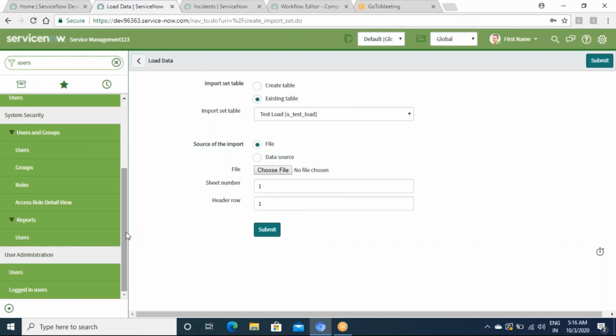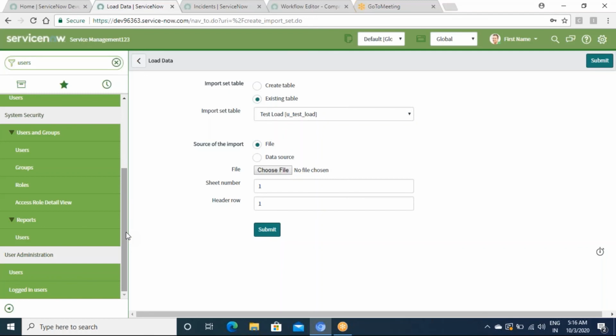So users, as in who are the various users in your organization, and then groups, like you will be a part of a group. Similarly, another person will be part of a group. And then there are roles, like admin is one of the roles. Then there is something called ITIL, who has less access than admin, but is able to see a lot of modules. Then there are specific roles also, like for approvers, and module-wise there are specific roles, for the incident module there are specific roles. So we assign those roles.